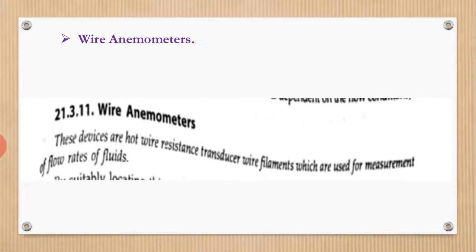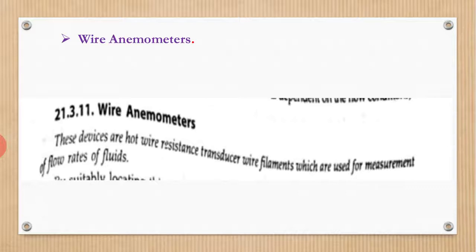Next one is the hot wire anemometer. Hot wire anemometers are hot wire resistance transducers with a wire filament, which are used for measurement of flow rates of fluid.